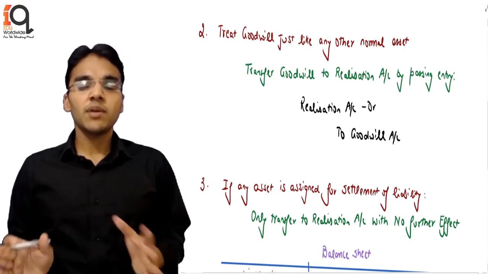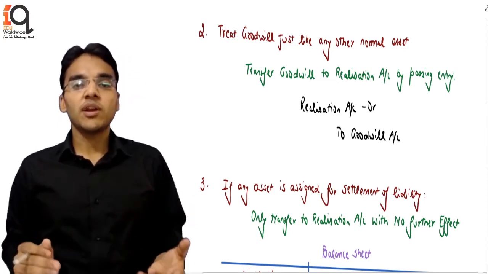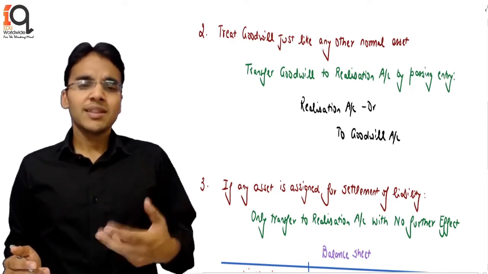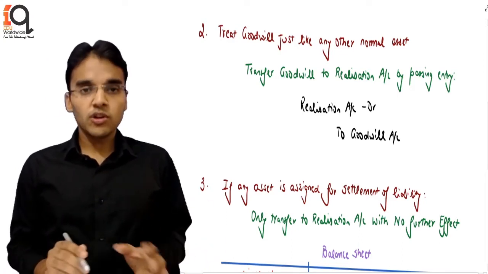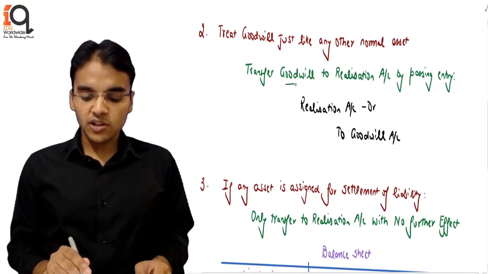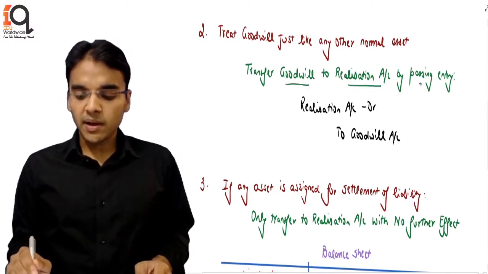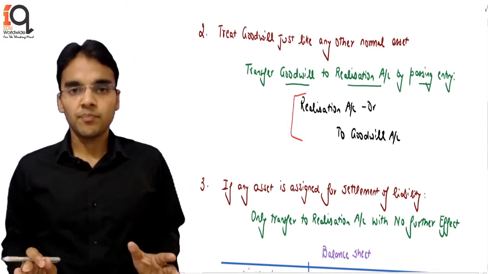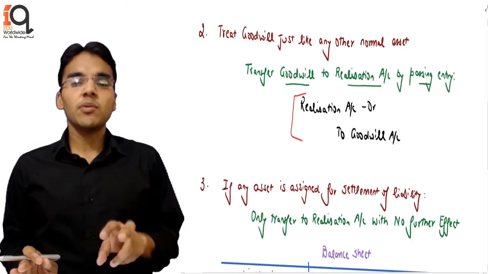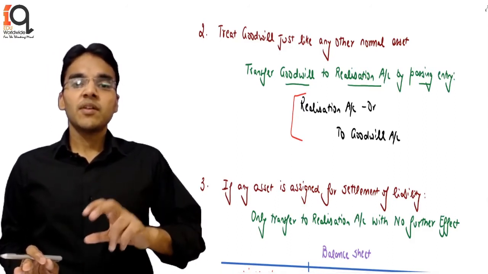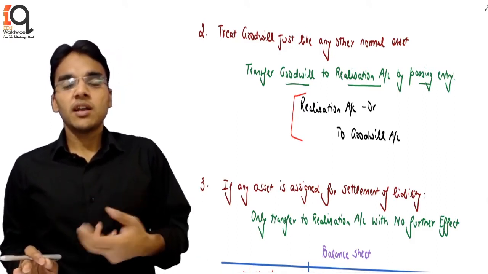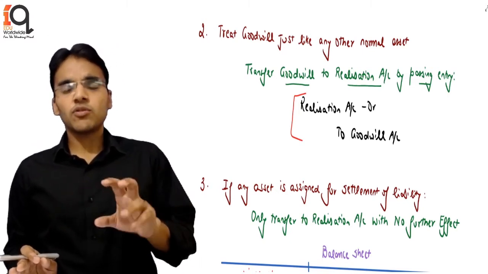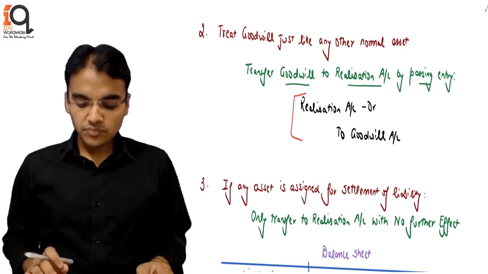If later on we get any money by the sale of business, if we are selling it to any other person, and that person is ready to give us a particular amount for the goodwill, that is the receipt amount. Okay. So goodwill is just like any other asset. Transfer the goodwill to realization account by passing the entry, and the entry is normal, that is realization account to goodwill. So that was entry number 1. I made a specific mention only because whenever we see goodwill, we say write off in the old ratio. However, in this case, it is just like any other normal asset, so we have to transfer it to realization account.